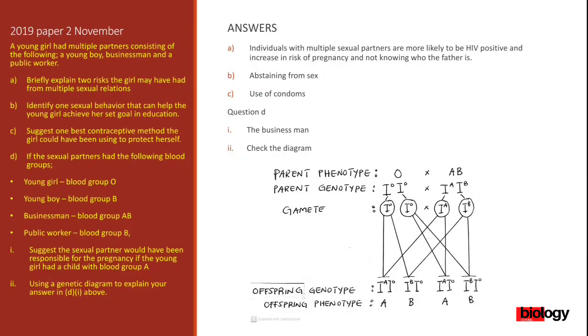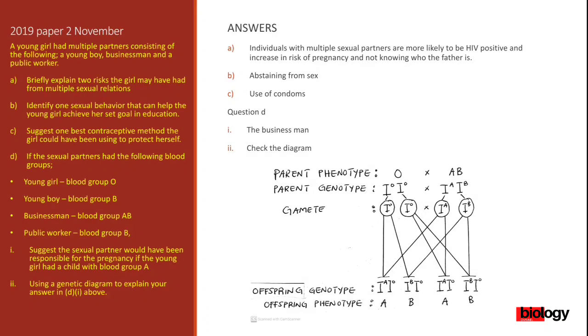Why? Because you always start with the dominant allele. So A is dominant over O. That is why we have started with A. Likewise, even where there is B, we are starting with B because B is dominant over O. So you always start with the dominant allele. Otherwise, those are the offspring genotypes, as you can see.